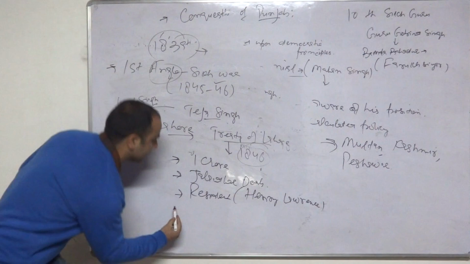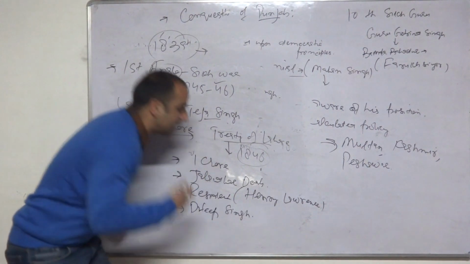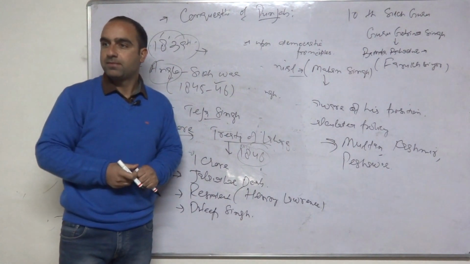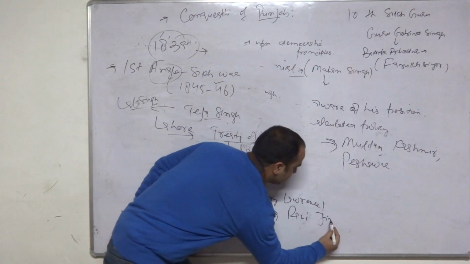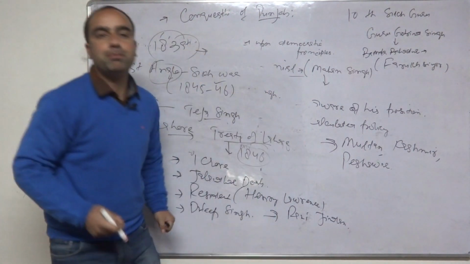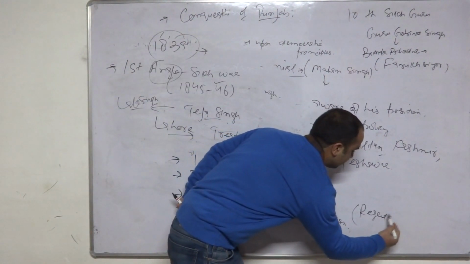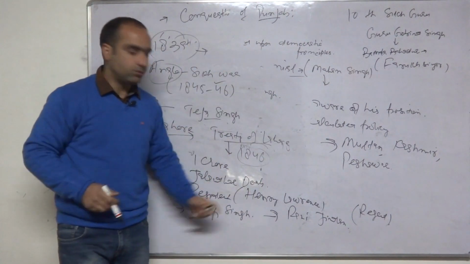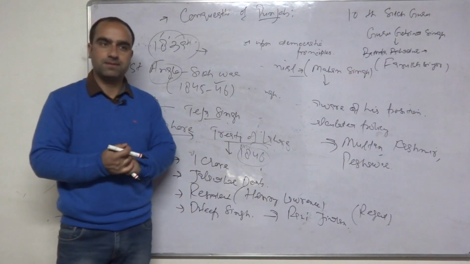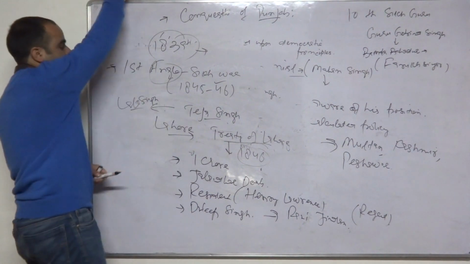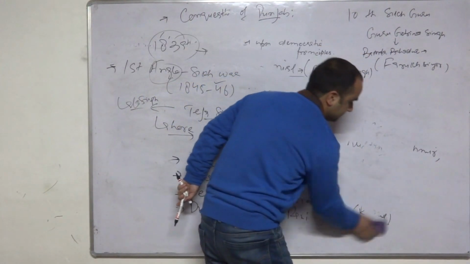Okay, it was Dilip Singh. What? Dilip Singh. Dilip Singh was accepted as the king, as the ruler of the Sikhs. And Rani Jindal was made the regent. As the regent, you look after the king, so she was made the regent of this new king Dilip Singh. So that is how this Treaty of Lahore of 1846 is important, right?